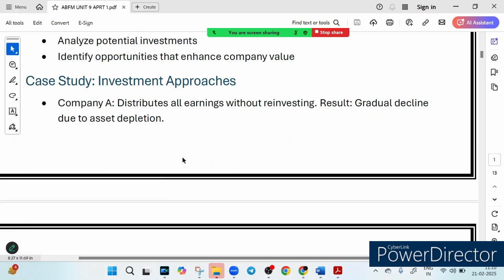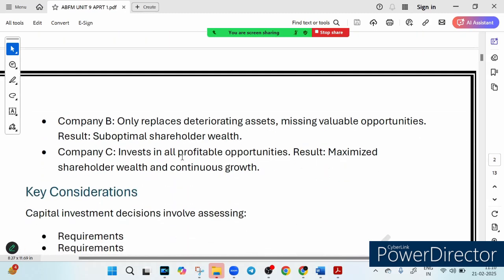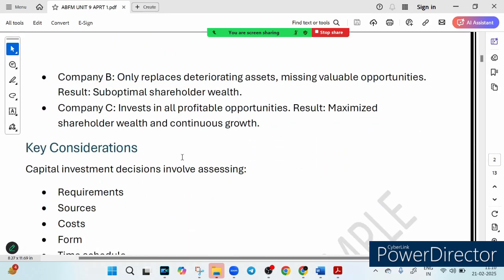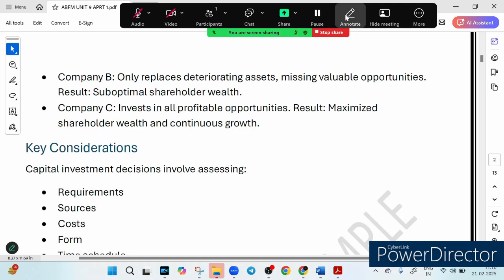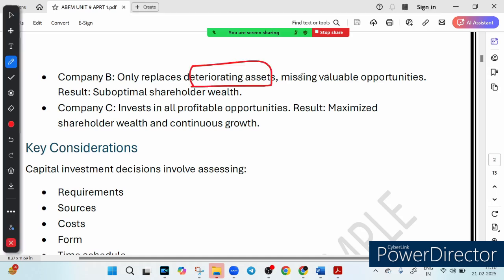Now let's look at the situation of company B. So what did company B do? You can see company B only replaces worn out assets but avoids new opportunity. What happened? The result, no real growth. In company B there was no real growth, just survival mode. Now let's look at company C. Company C invests smartly in all profitable opportunities. And what was the outcome? The outcome was their wealth was maximum and also long-term success.